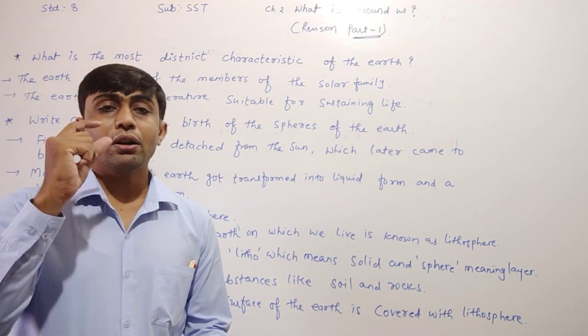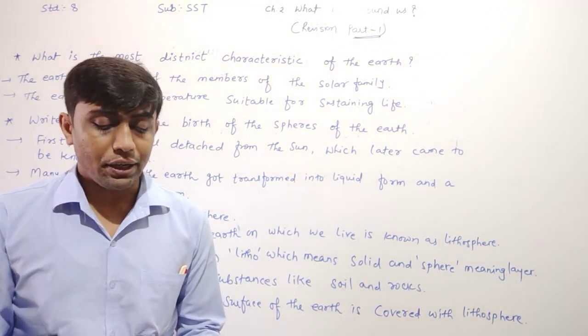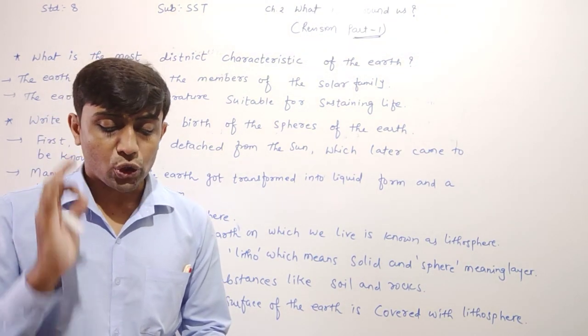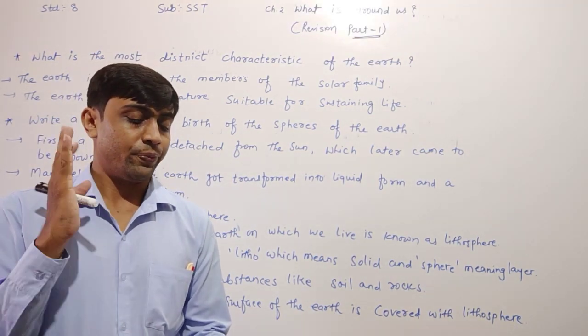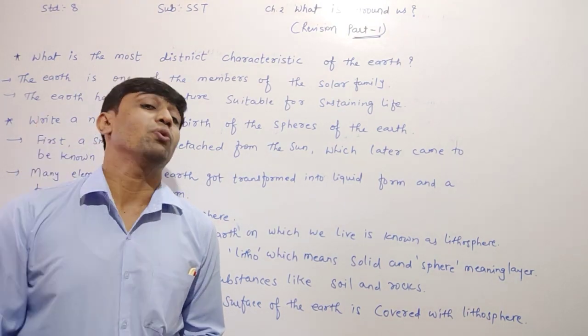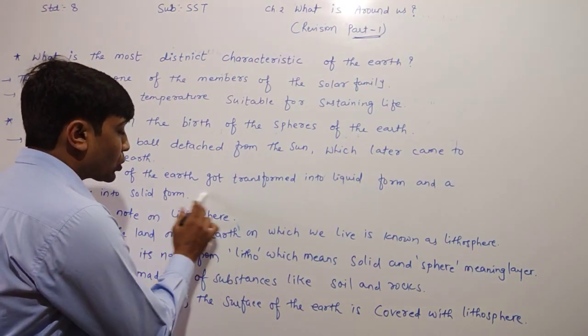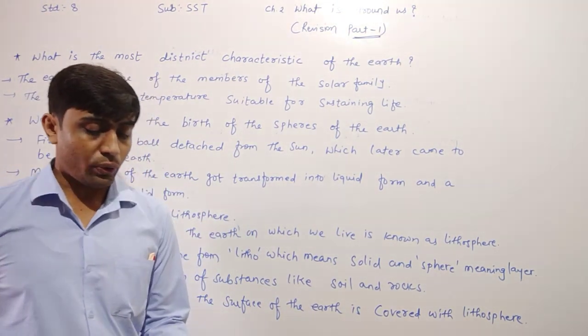The upper crust of the earth is made up of a layer containing soil and solid material like rock. Hence the lithosphere is also known as a soil covering.